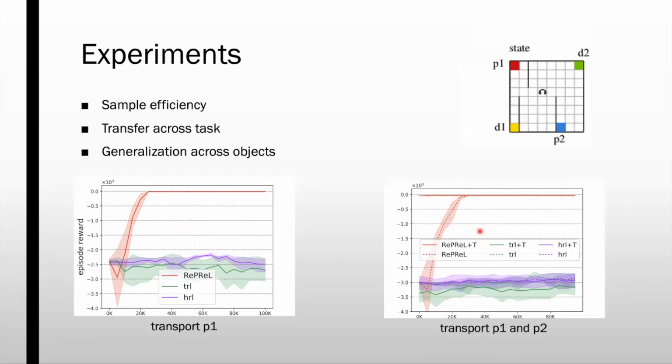In chart 2 on the right, we see all the agents with and without transfer. The solid lines are the agents which were learned on task 1, which was transport passenger P1, and that were transferred to task 2, that is transport P1 and P2. The dashed lines are the agents that were learned from scratch directly on task 2, that is transport P1 and P2. We see that the transferred Repariel agent does not need even a single example. It is able to achieve zero-shot generalization when we add a new passenger.